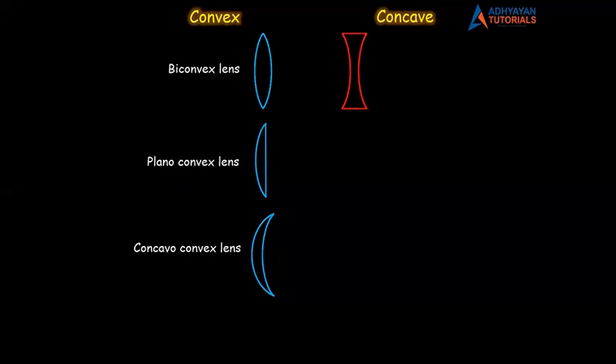Someone is unmuted, I believe, and he correctly said it is a biconcave lens. Why is it a biconcave lens? Because one side is concave, the other side is also concave. Both the sides are concave, so it is a biconcave lens. Look at this now.